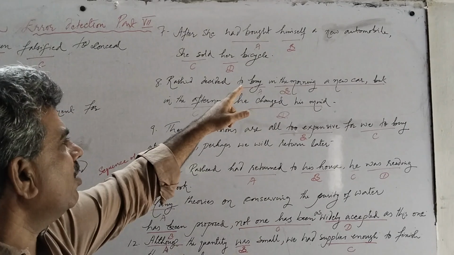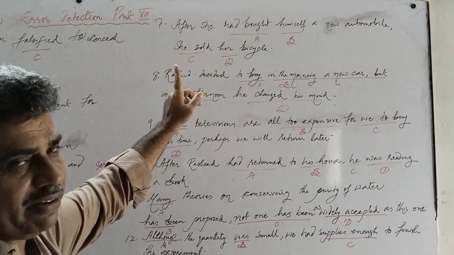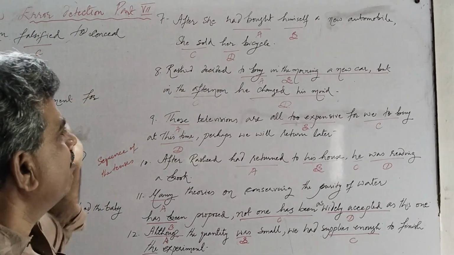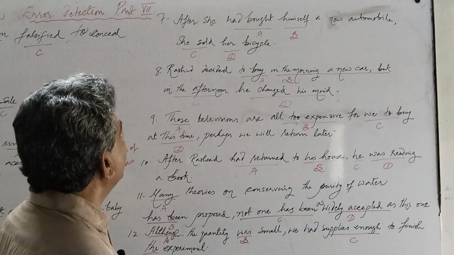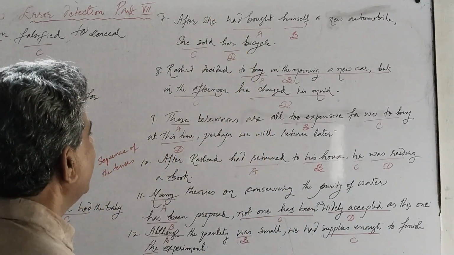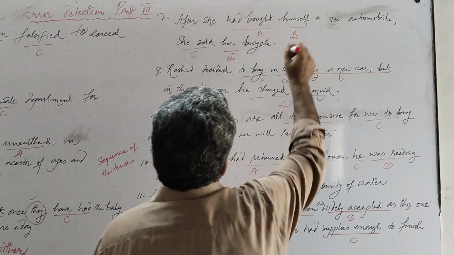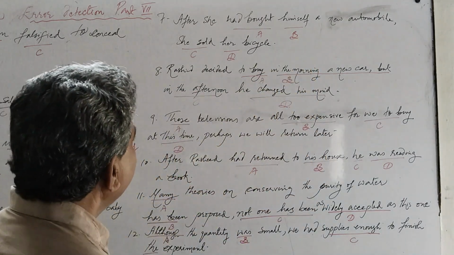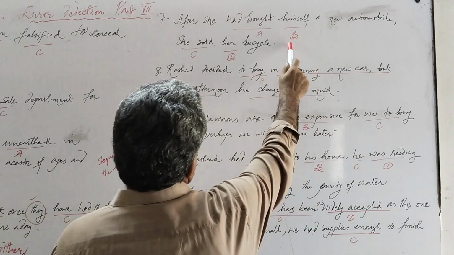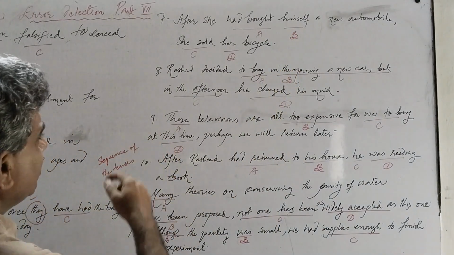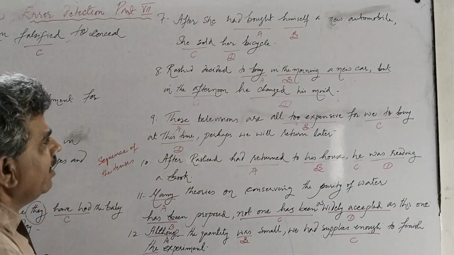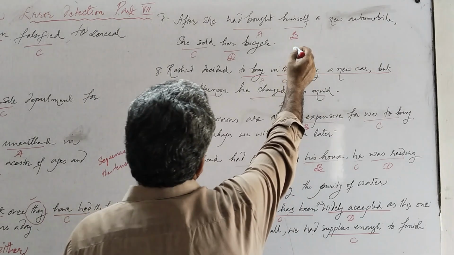The reflexive pronoun himself does not agree with its subject because she is feminine and himself is masculine. So we need a reflexive pronoun that agrees with its subject. The error is here at option B.